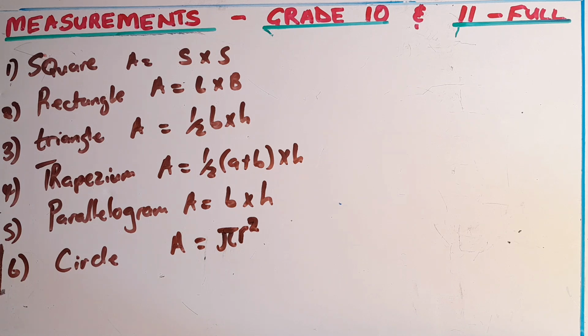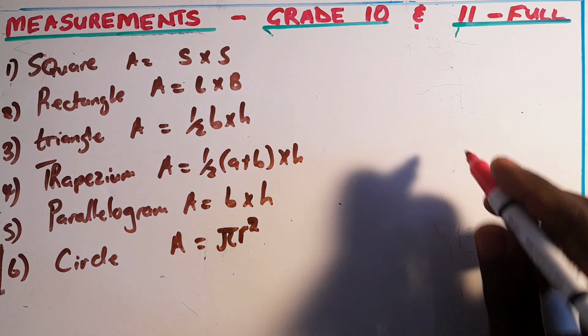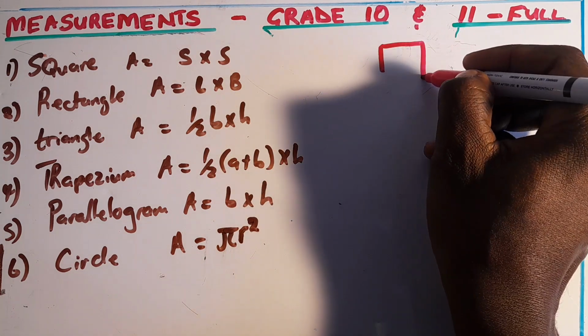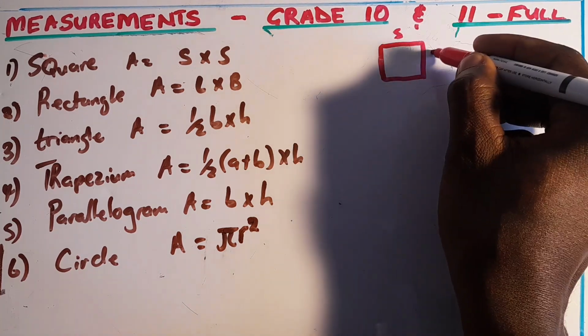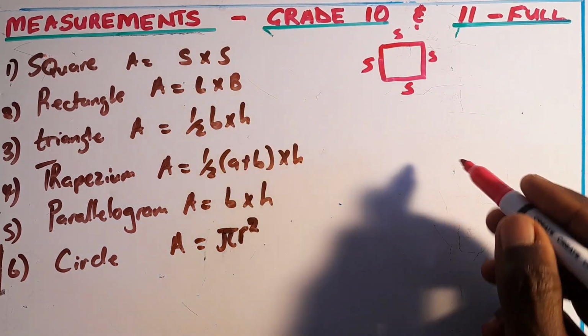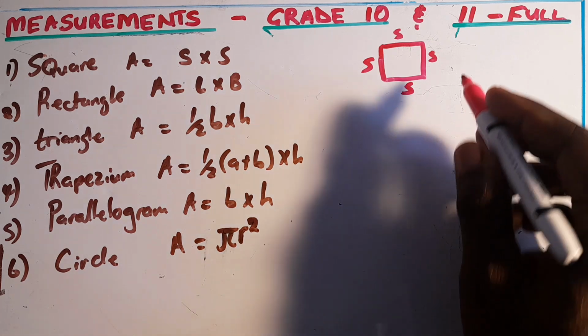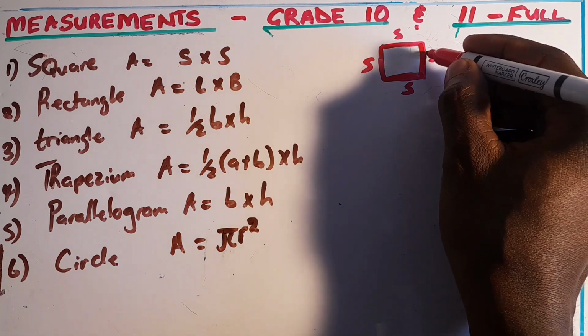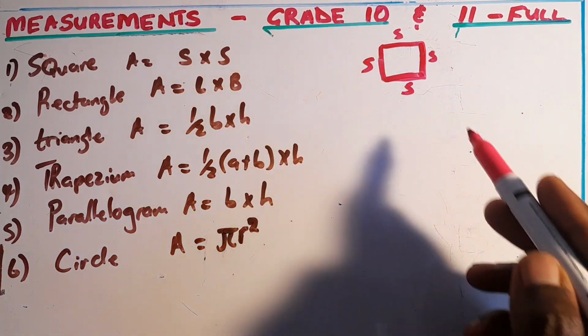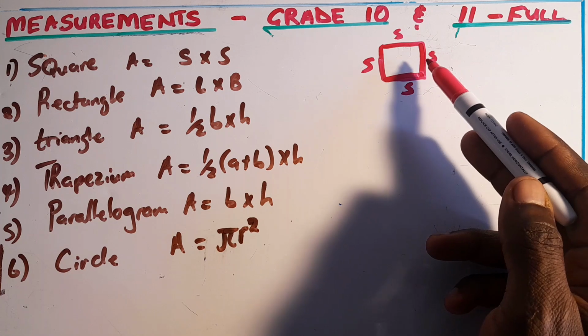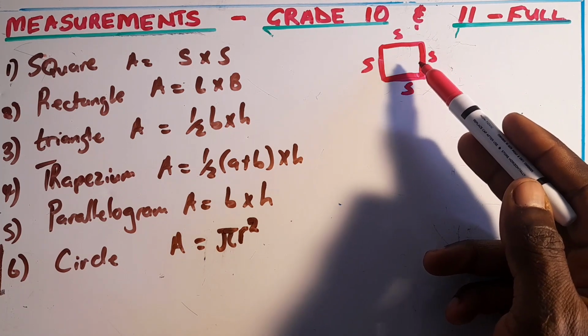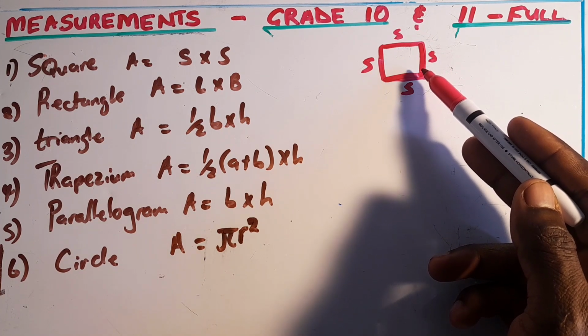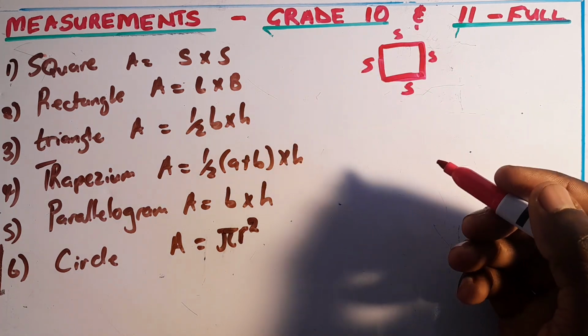So let's carry on with the areas of these 2D shapes. To find the area of a square, we all know that a square has all sides equal. So this side is equal to this side, equal to this side, and equal to this side. To find the area of a square, we just say side multiplied by side, since these are equal. It will depend on the values that you are given.